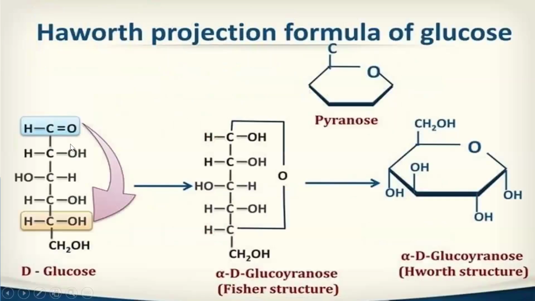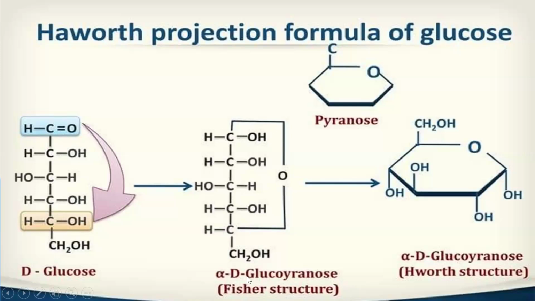Next, coming to the Haworth projection formula of glucose. Here you can see a single line structure. This is known as D-glucose, and here is the penultimate carbon. Penultimate carbon means the carbon just before the last carbon atom. Here 1, 2, 3, 4, 5. On the 5th carbon atom we have an OH group. This OH goes here and combines, and this H goes from here to here. The double bond is converted to a single bond, and this O forms a ring structure.